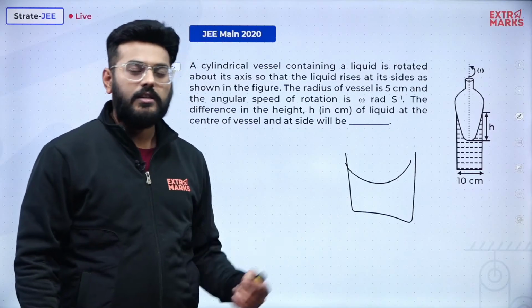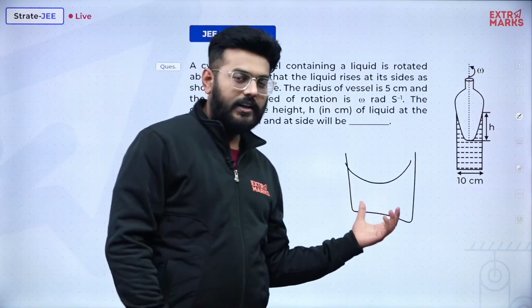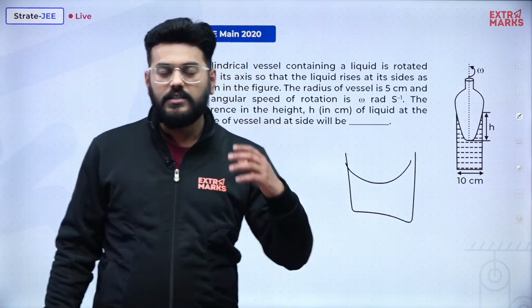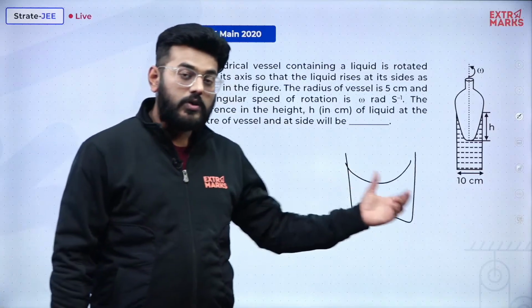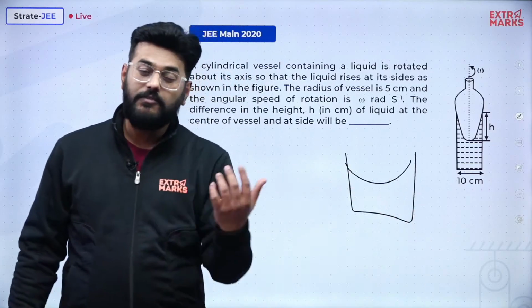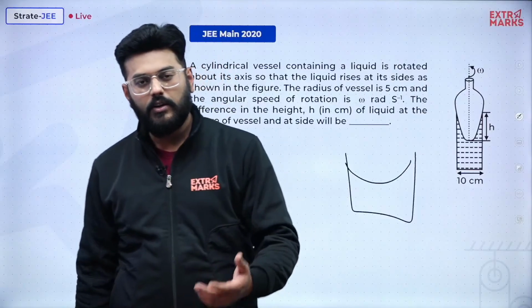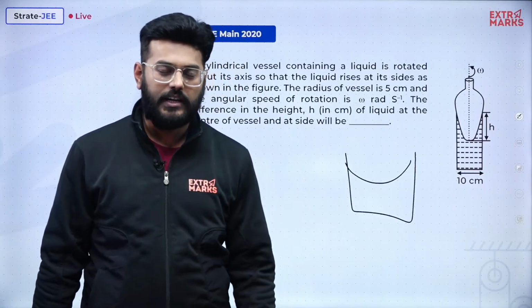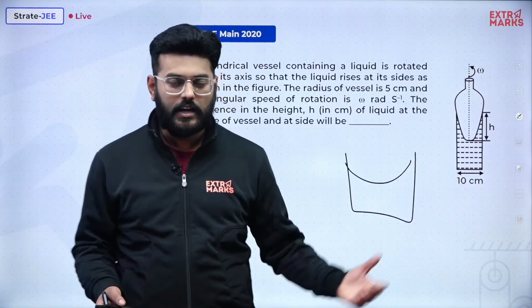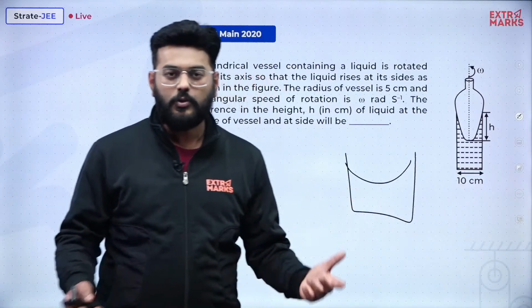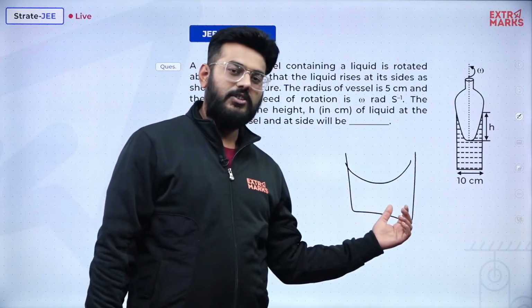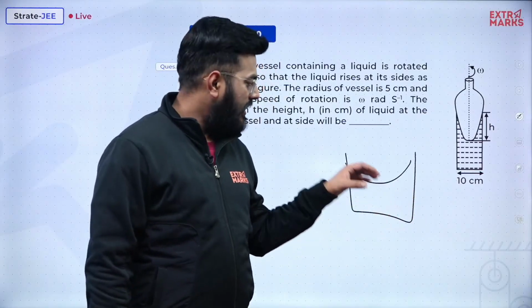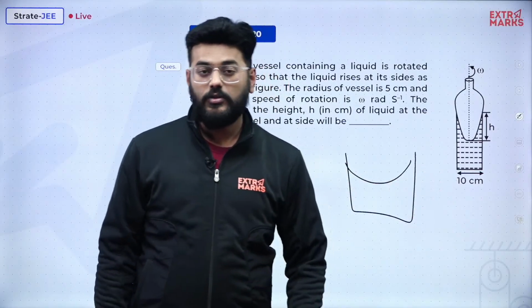When water molecules are rotated, there occurs a pressure change because of the acceleration of the fluids. Obviously when any object is in circular motion, there will always be an accelerated motion, right? There will be an acceleration towards the center, and inside this liquid there occurs a centrifugal kind of acceleration.